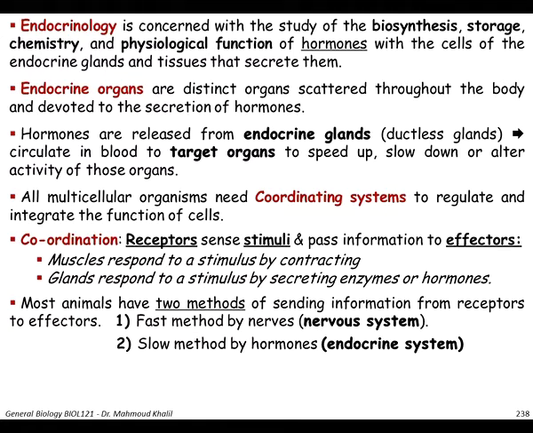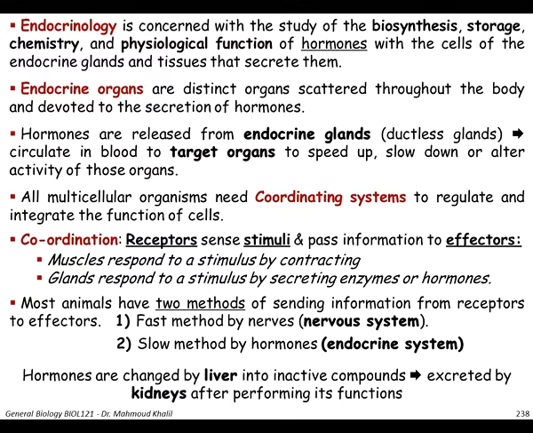Most animals have two methods of sending information from receptors to effectors. Once the stimulus is sensed, the receptor can send the signal to the effector via two routes: either the fast method by nerves through the nervous system, or the slow method by hormones through the endocrine system. Once a hormone has finished its function in the body, it is changed by the liver into inactive compounds that are excreted by the kidneys.